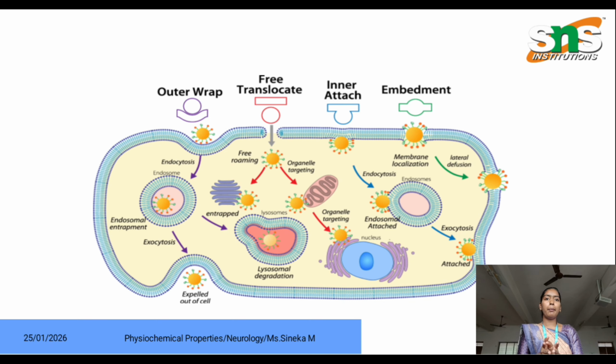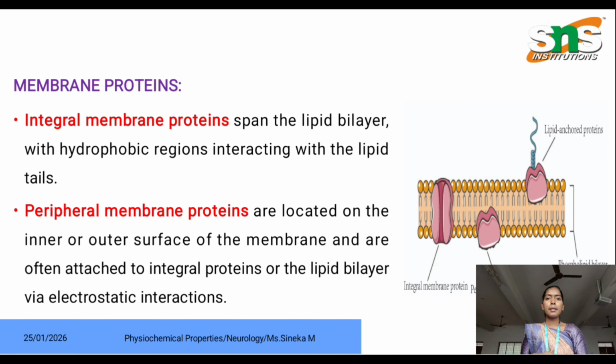Here is the image of cell membrane. There is an outer wrap, free translocate, inner attach and embedment. Inside the cell, it will only allow small molecules such as oxygen. Next is membrane proteins. There are two types of membrane proteins present. The one is integral membrane proteins, which span the lipid bilayer with hydrophobic regions interacting with the lipid tails. The other is peripheral membrane proteins, which are located on the inner or outer surface of the membrane and are often attached to integral proteins of the lipid bilayer via electrostatic interaction. So there are two types of proteins, integral membrane proteins and peripheral membrane proteins.